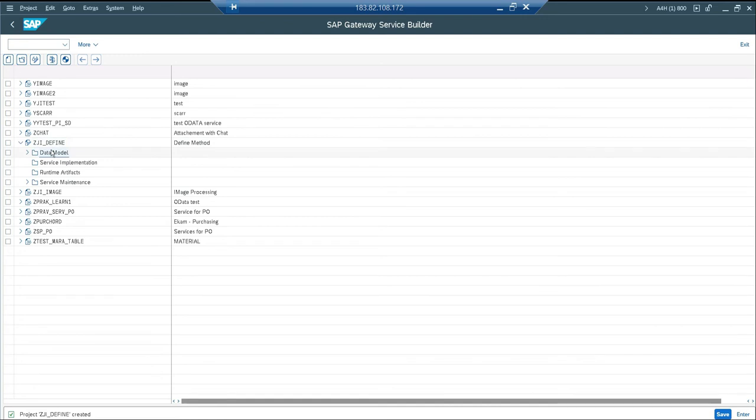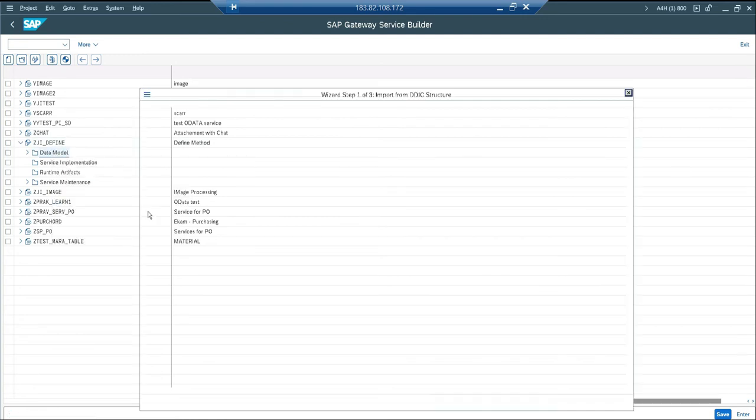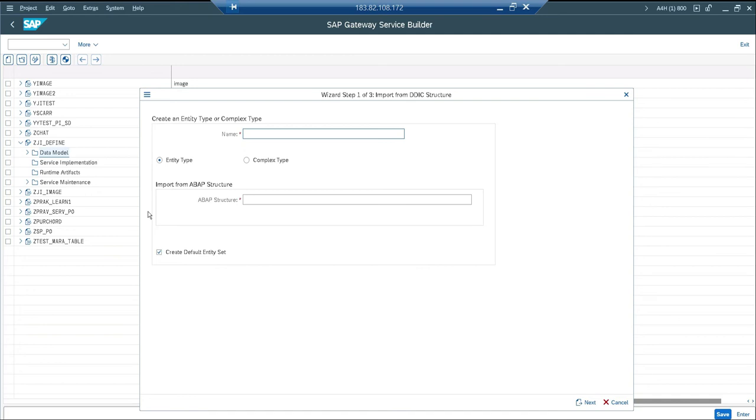Then I'm going to import my DDIC structure, which I can name picture, and this is going to be ZJI Z image. It's my database table.